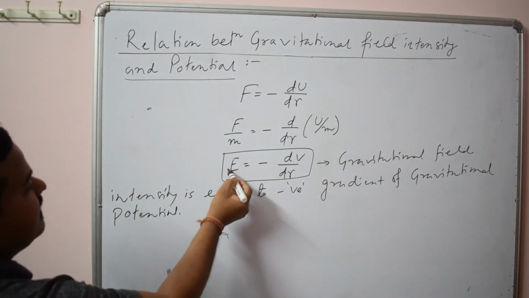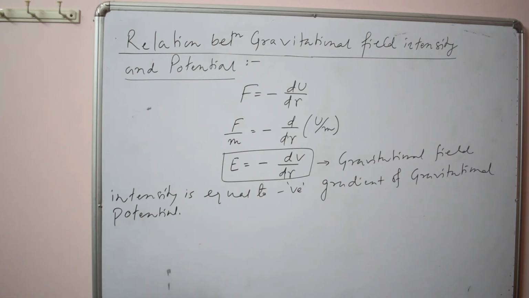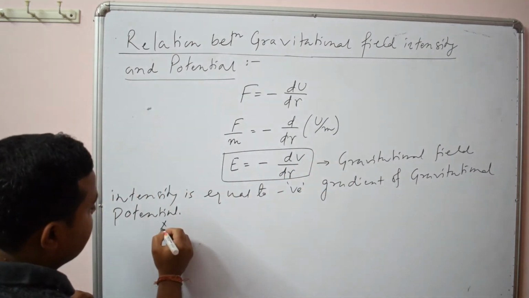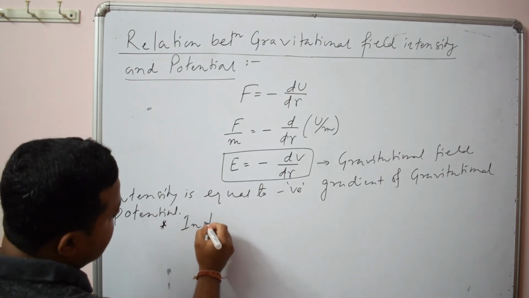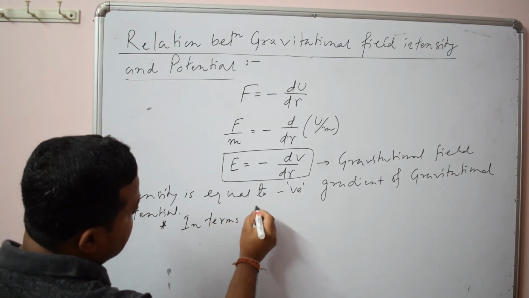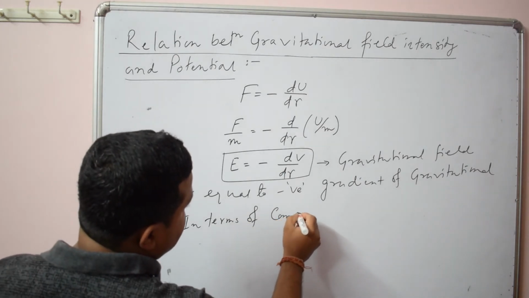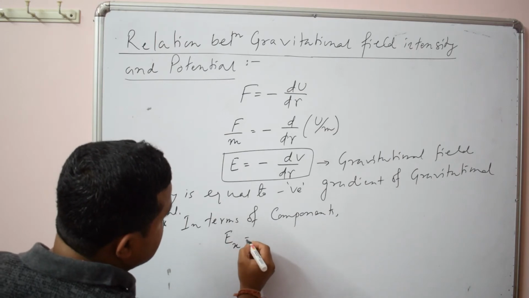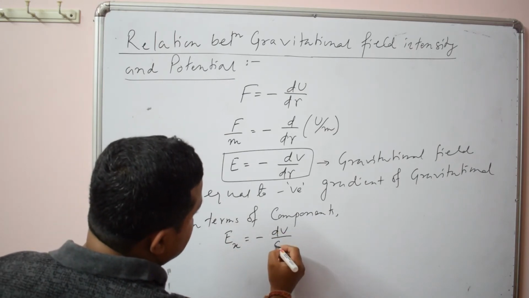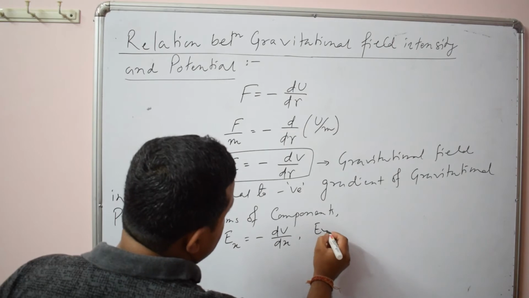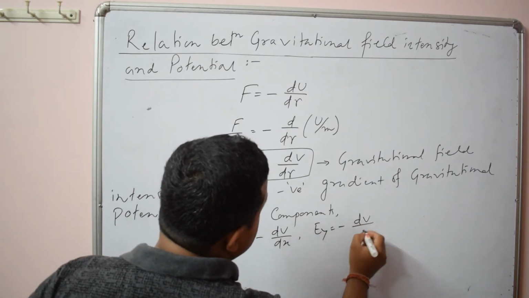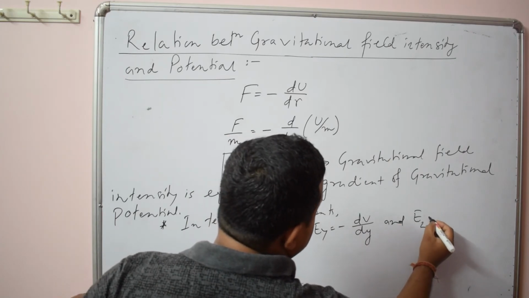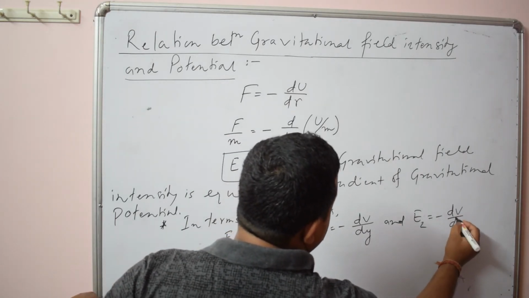Now you know E, the field intensity, is a vector quantity. So you can write this formula in terms of components also. In terms of components, you can write Ex equals minus dV by dx, Ey equals minus dV by dy, and Ez equals minus dV by dz.